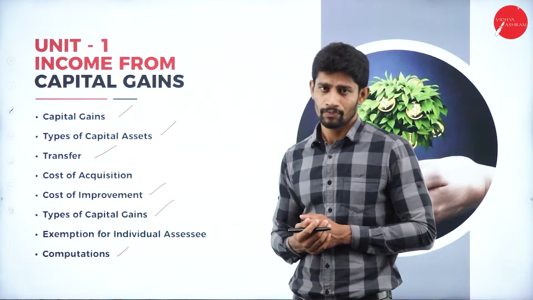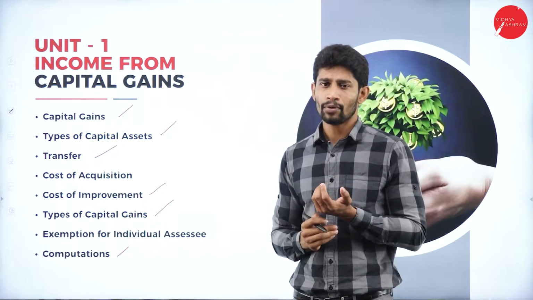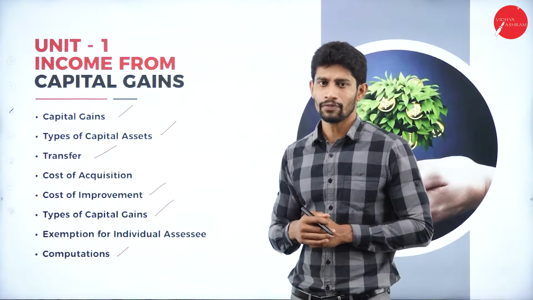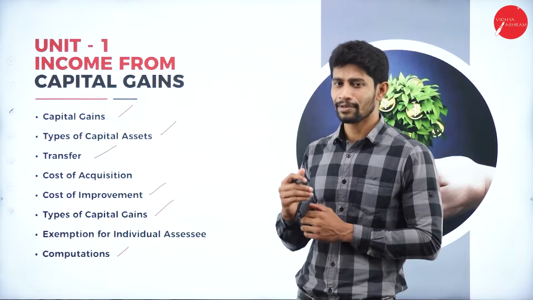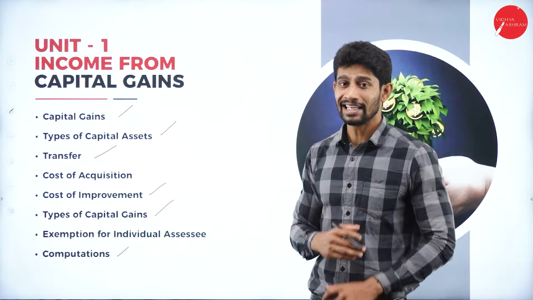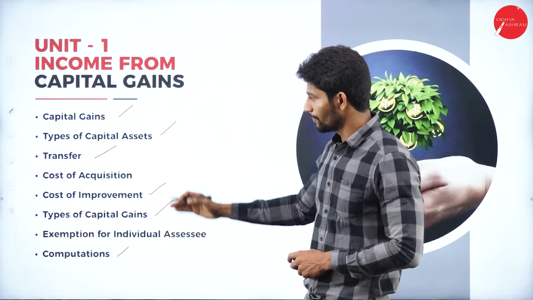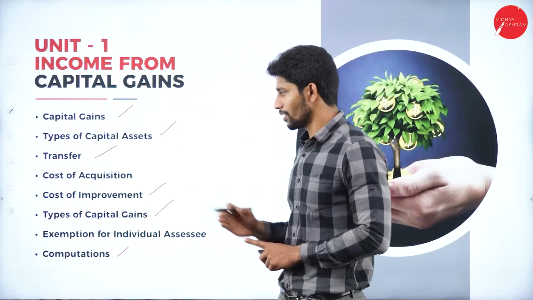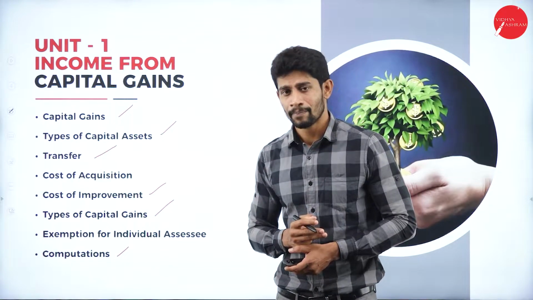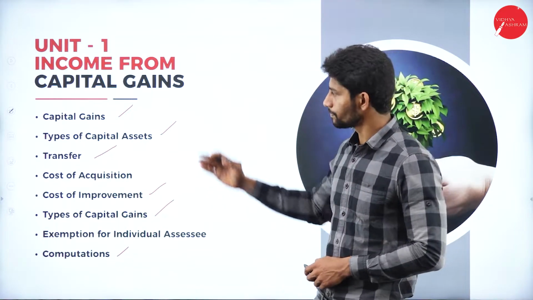Next, computations. So computations is nothing but solving some problems. So first we will be knowing about the theoretical aspects which come under income from capital gain. Thereafter we will be solving a few problems based on income from capital gain. So if we get to know all theoretical aspects of income from capital gain, then easily we can solve the problem. So first we will be learning the theoretical aspects about what is the meaning of capital gain, what is types of capital assets, and what is transfer, cost of acquisition, cost of improvement, types of capital gains, and exemptions available for individuals. After knowing all these theoretical aspects, we will be solving a few problems under this concept.